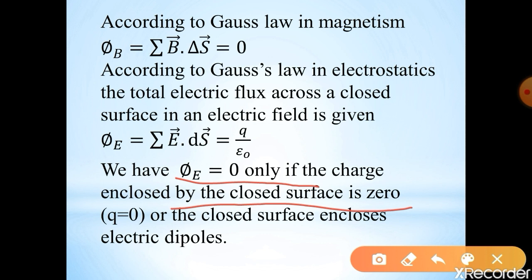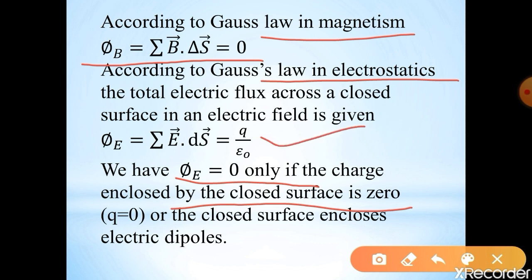That means, Gauss law in magnetism, the magnetic flux is always 0, but in the case of electrostatics, it is equal to q divided by epsilon naught. So phi e is equal to 0 only when the charge enclosed by the closed surface is 0, that is q is equal to 0.